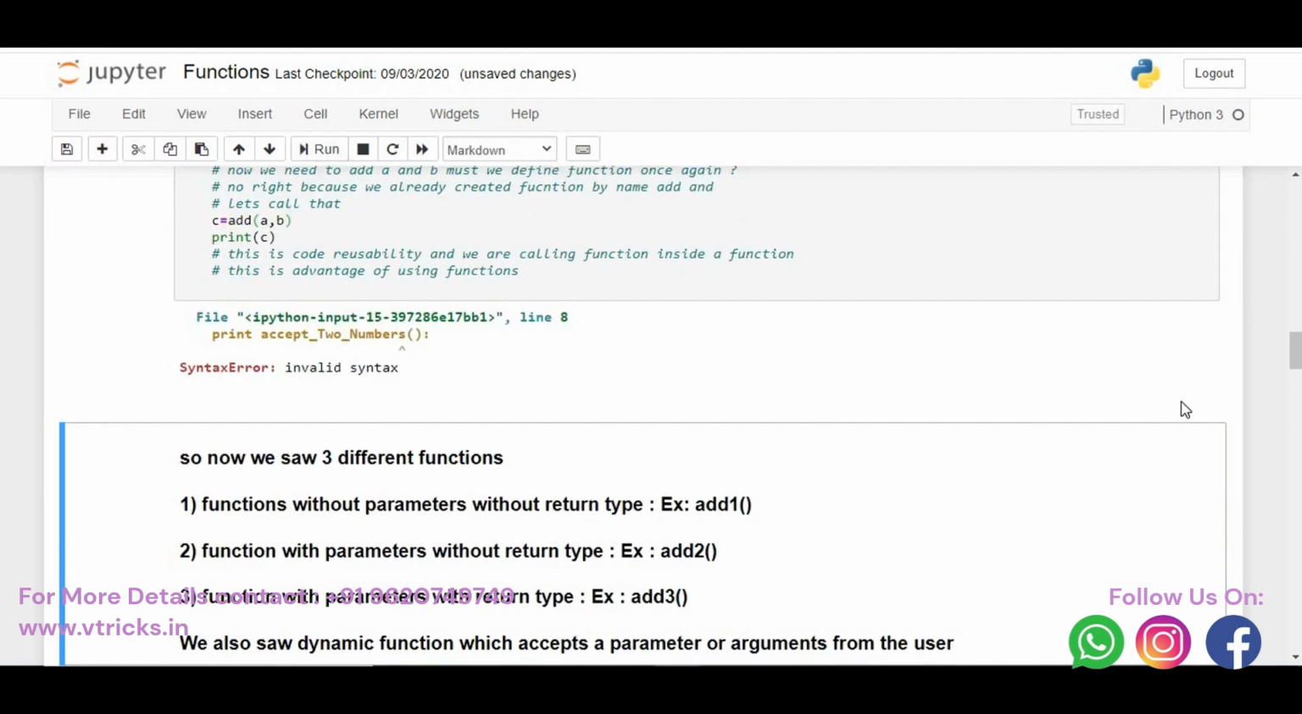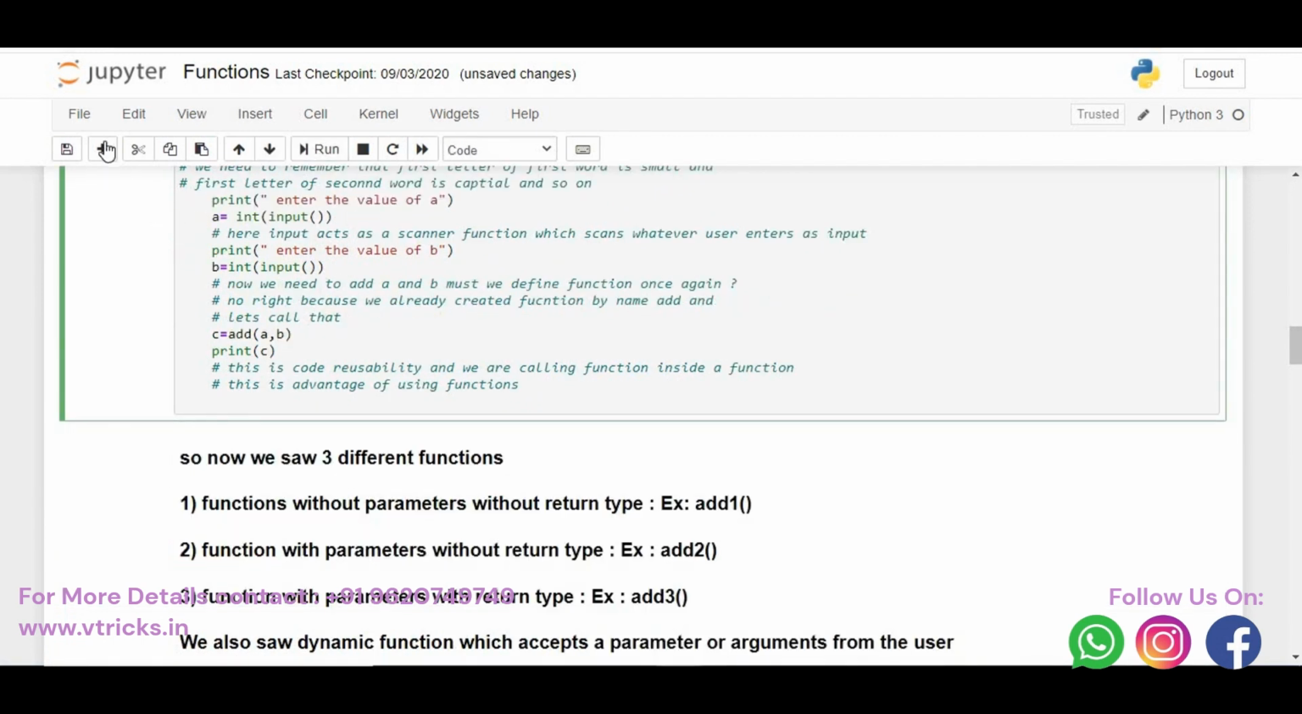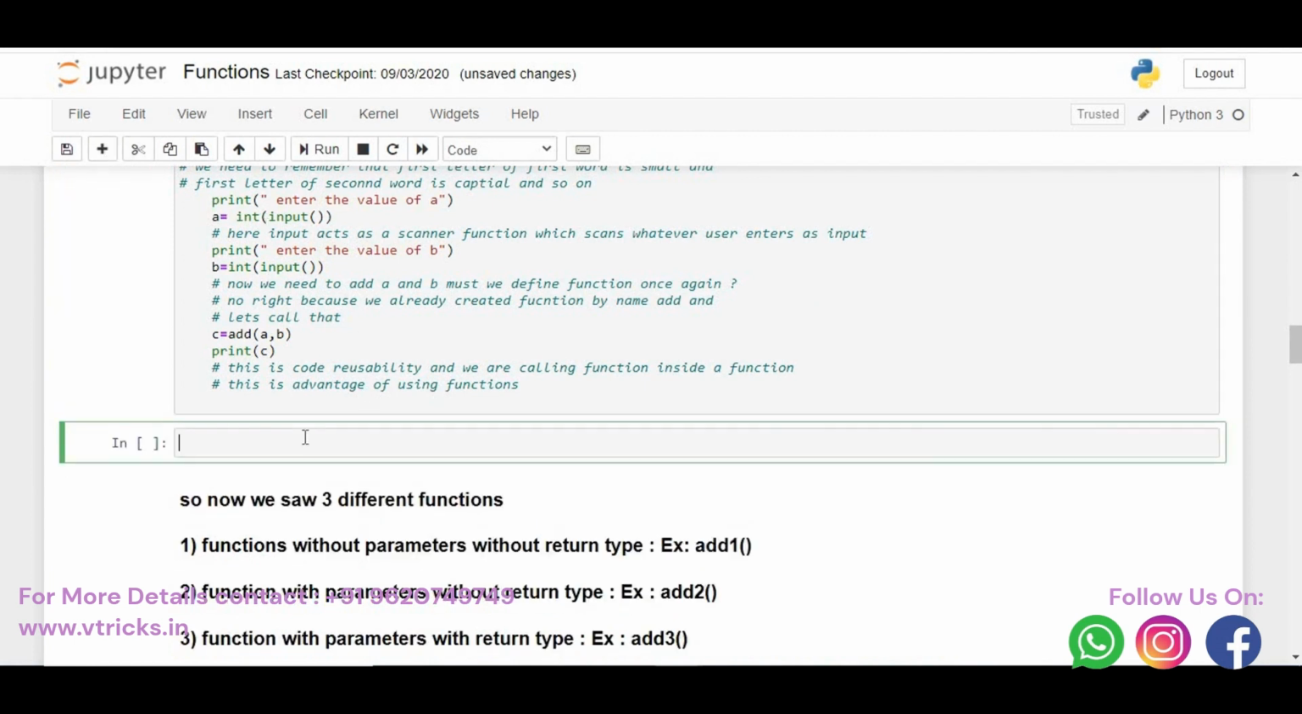Okay, syntax error. We'll see what the syntax error is. Oh, it is not print, it is accept. I'll just change that. Okay, we have def accept two numbers. So we have the code, then the accept is already done. I'll add a new cell here. Then I call the function accept two numbers here.